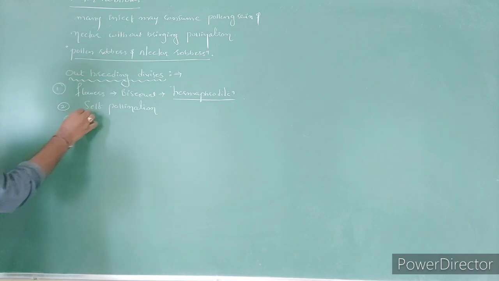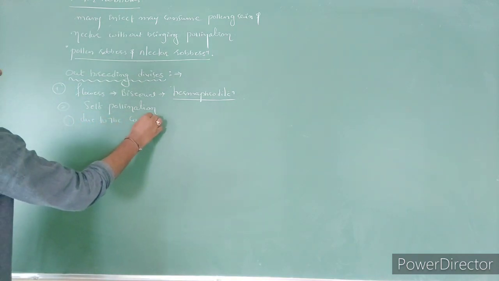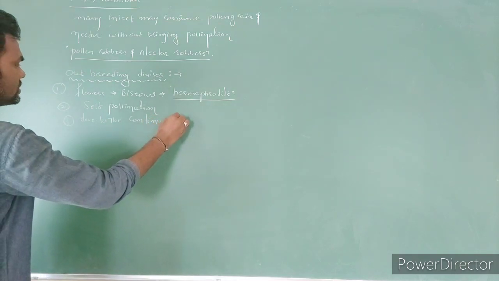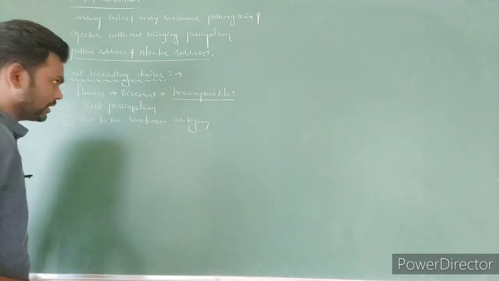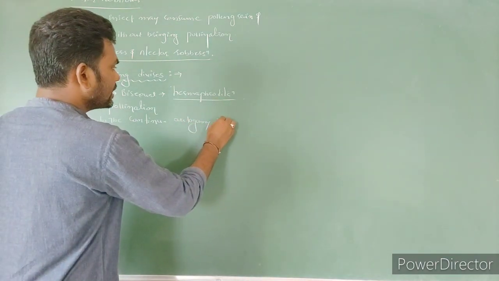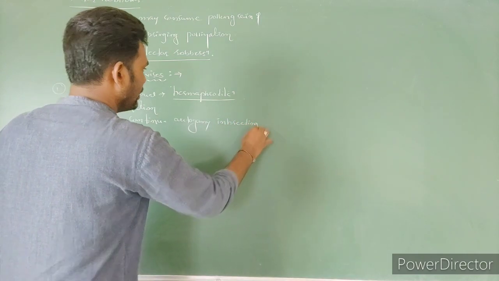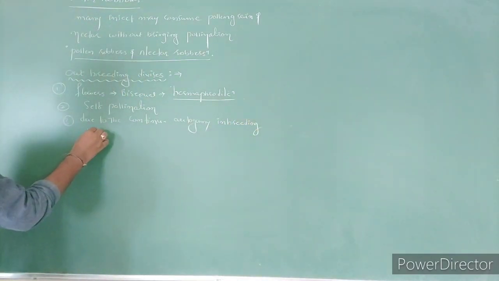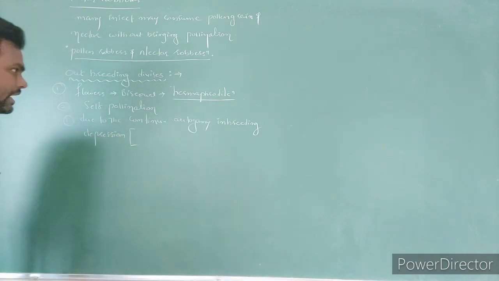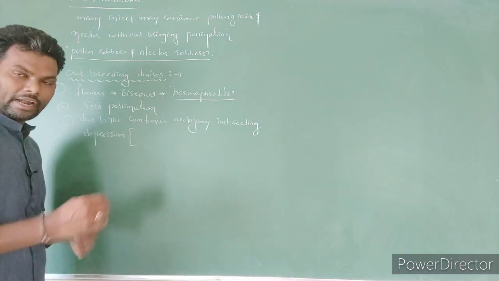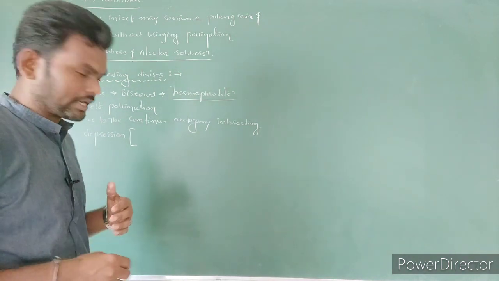Third point: due to continuous autogamy, nothing but self-pollination, inbreeding depression is formed. Inbreeding depression means gradually the reproduction rate, the rate of fertilization, is going to decrease.